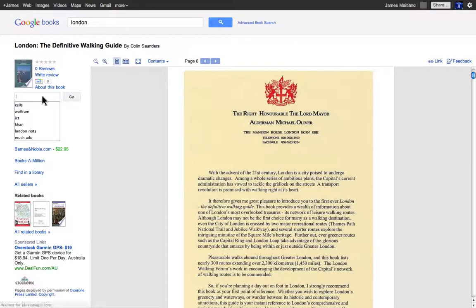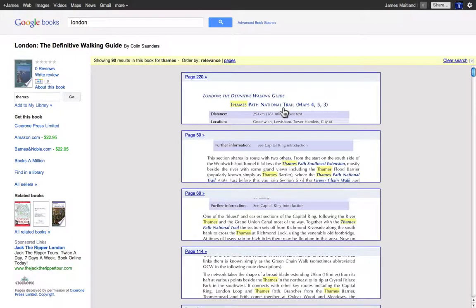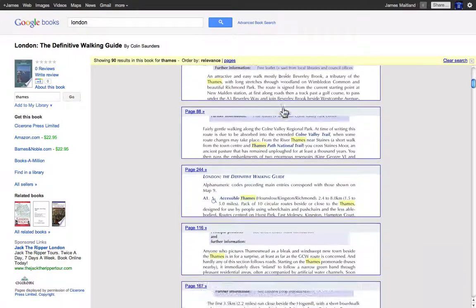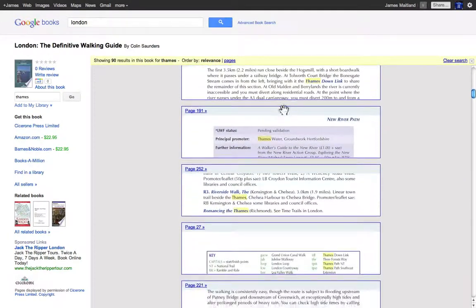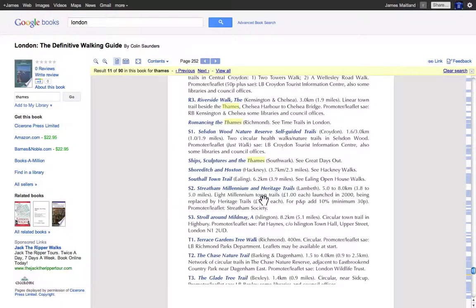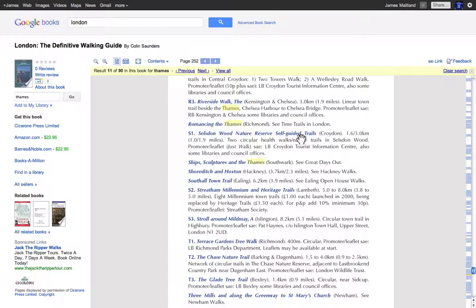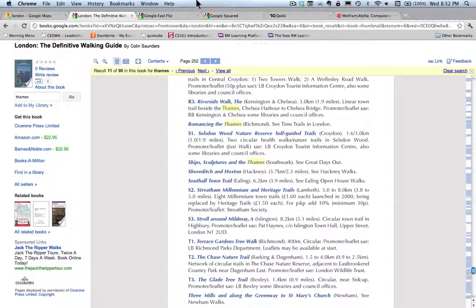I can have a look for a particular word, Thames, the river that runs through London. It shows me the places in that book, and I can have a look at a specific page, and it gives me information. So this can be used to search inside of books for interesting things or places you might be going.